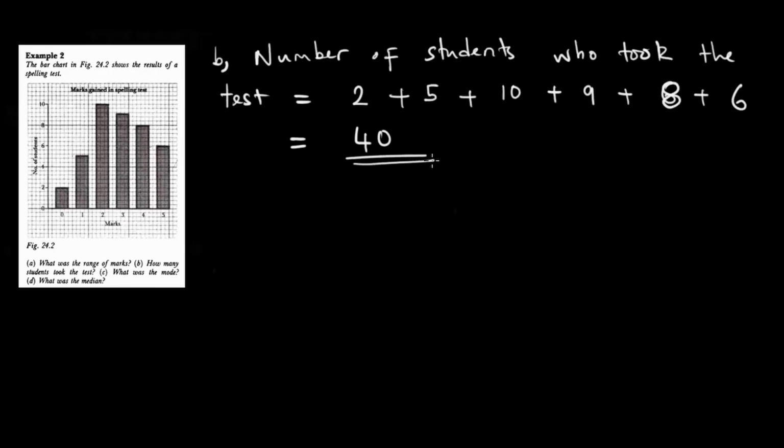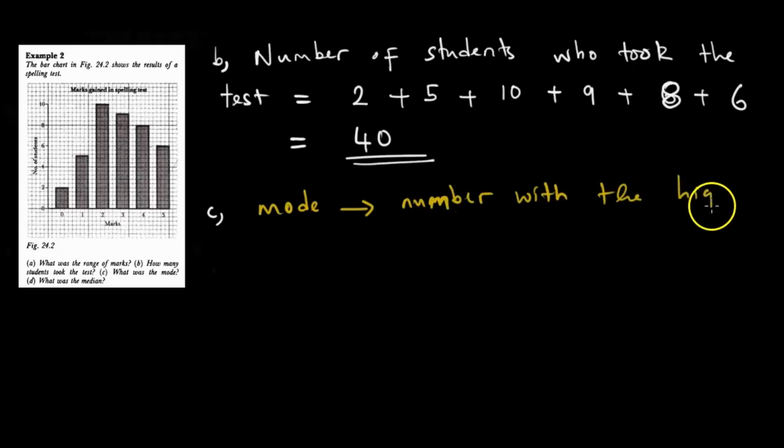Okay. Let us go to C. But what does C say? C asks, what was the mode? So we have to define what a mode is. A mode is the number with the highest frequency. Don't worry, I'm going to define everything. So number with the highest frequency.